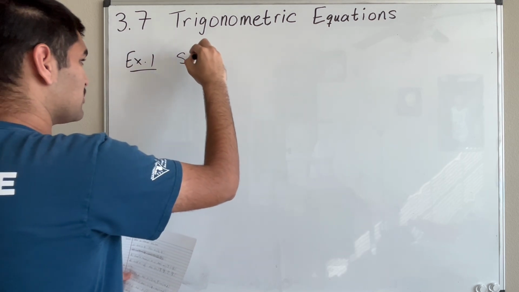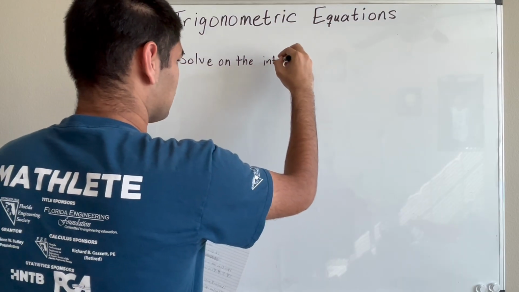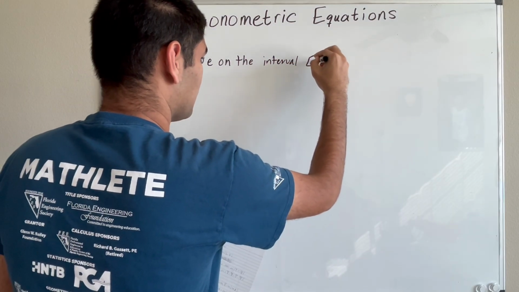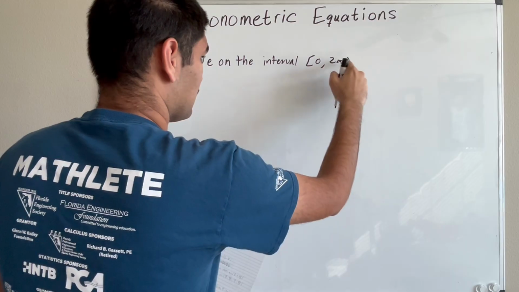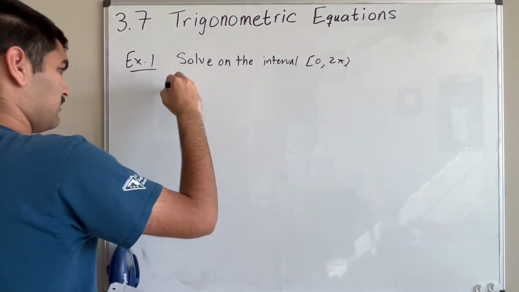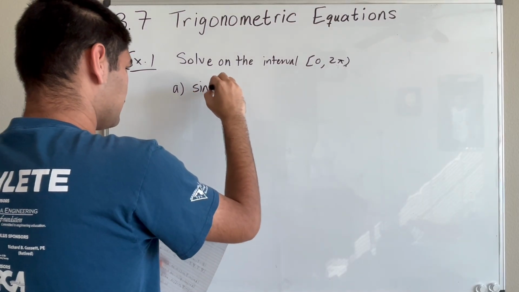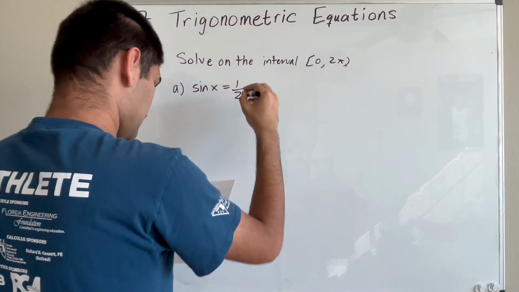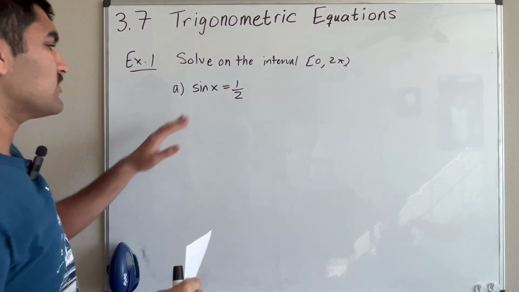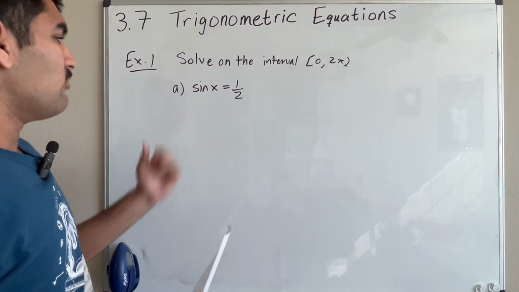For these ones, you're going to solve on the interval from 0 to 2 pi, right? All right. So the first one, sine x equals 1/2. Let's suppose that we have sine of x is equal to 1/2. So how would you solve this?